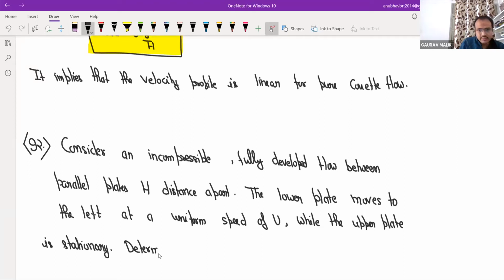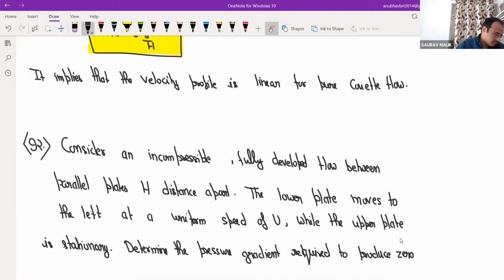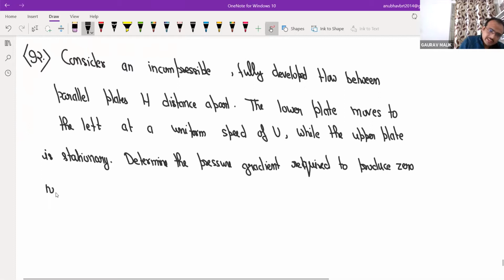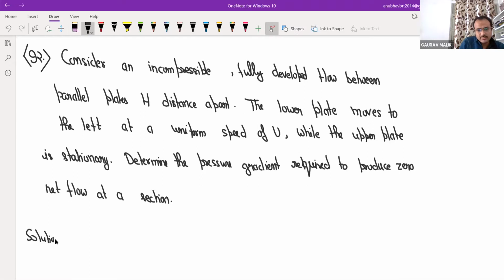Determine the pressure gradient required to produce zero net flow at a section. You have 2 minutes. You have the general equation. Put the boundary condition and get the answer.